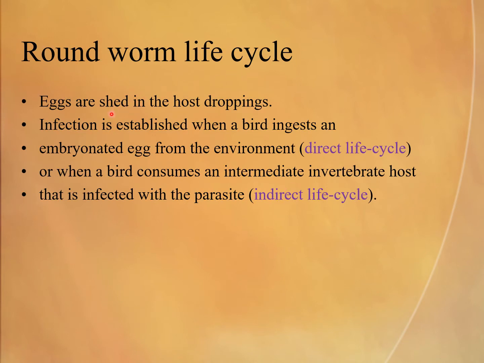Roundworm life cycle: eggs are shed in the host's droppings. Infection is established when a bird ingests an embryonated egg from the environment, the direct life cycle, or when the bird consumes an intermediate invertebrate host that is infected with the parasite, the indirect life cycle. There is an indirect life cycle and a direct life cycle. Direct life cycle: the bird ingests the embryonated egg. Indirect life cycle: the bird consumes the intermediate host that is infected with the parasite.